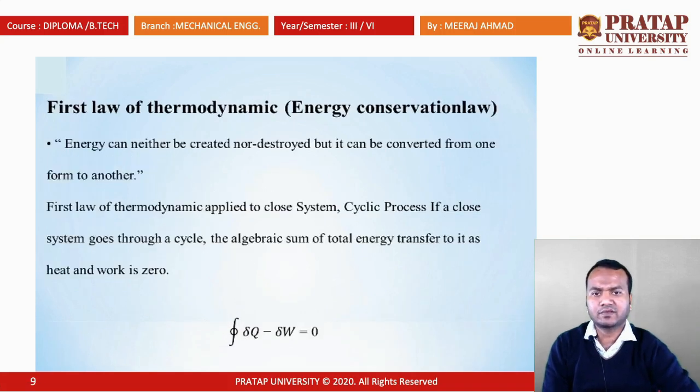Now the first law of thermodynamics, which we can also call the law of energy conservation. Energy can neither be created nor destroyed, but it can be converted from one form to another. The first law of thermodynamics applied to a closed system in a cyclic process: if the closed system goes through a cycle, the algebraic sum of the total energy transfer, heat and work, is equal to 0. Means the cyclic integral of heat and work in a cyclic process is equal to 0.